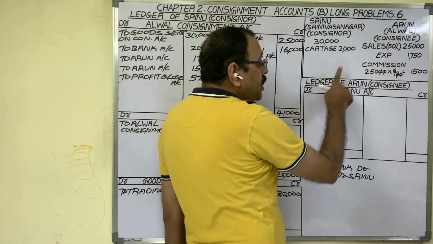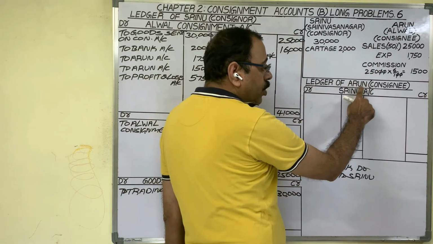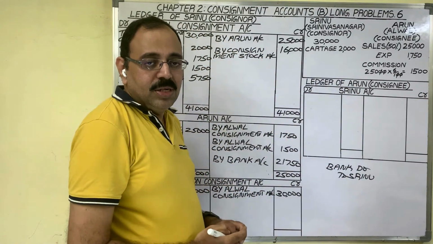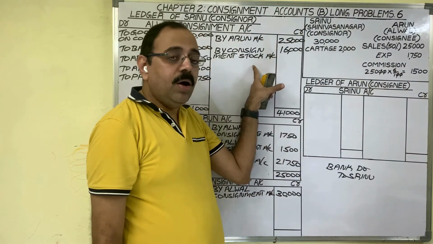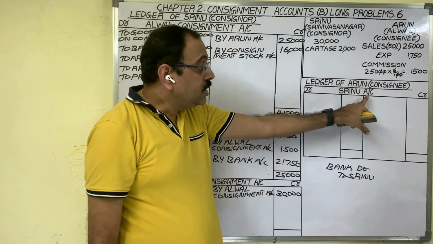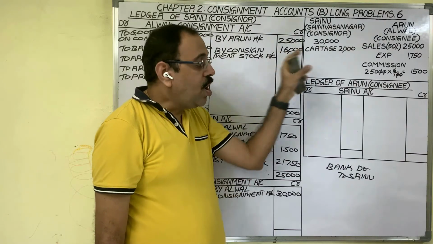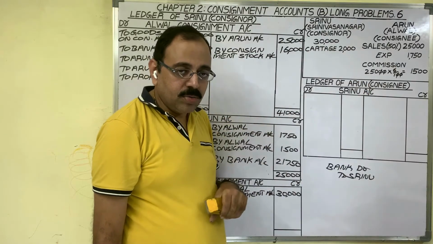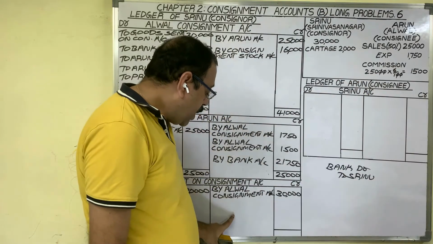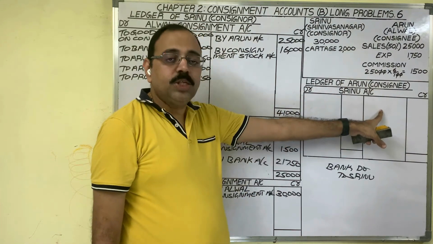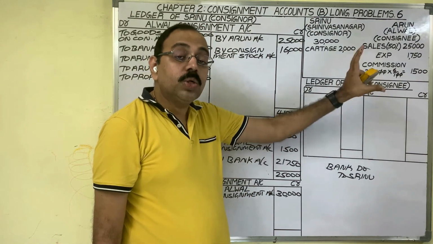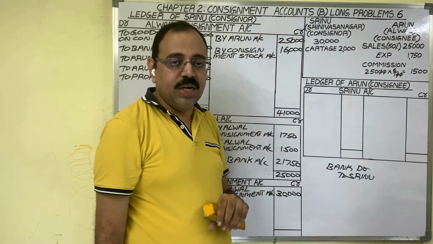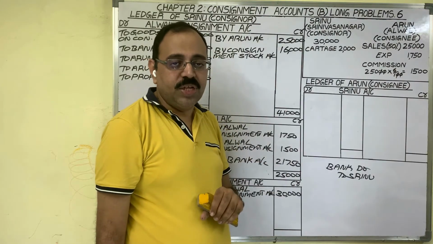And in consignee's ledger, ledger of Arun, we prepare only one account, that is consignor's account. Why is he not preparing consignment account? Because he is not concerned with the consignment profit. He is not interested in knowing the consignment profit. So he need not prepare consignment account. And goods sent on consignment account we are not preparing in his books because he records goods details in stock ledger. He doesn't write any journal entries for that. He doesn't prepare any accounts for that.